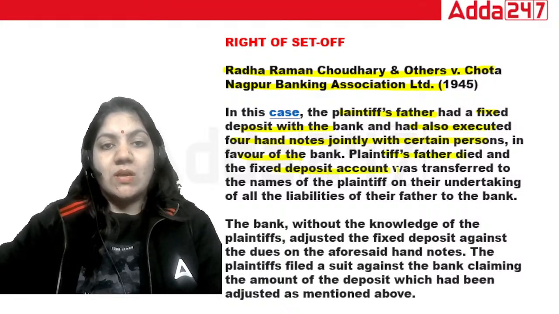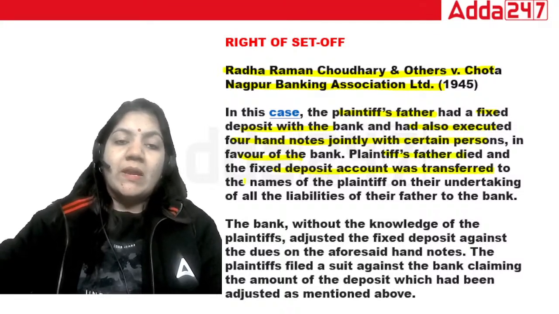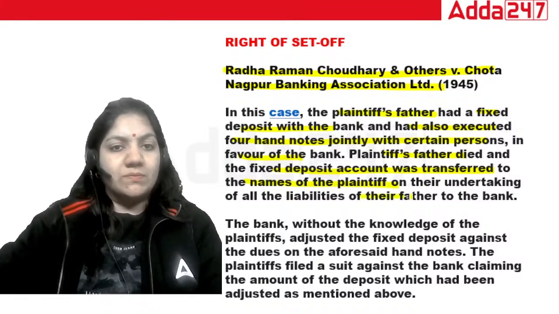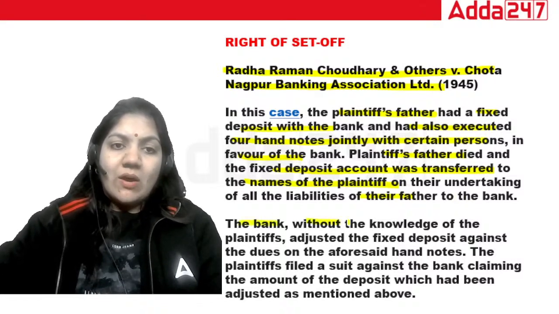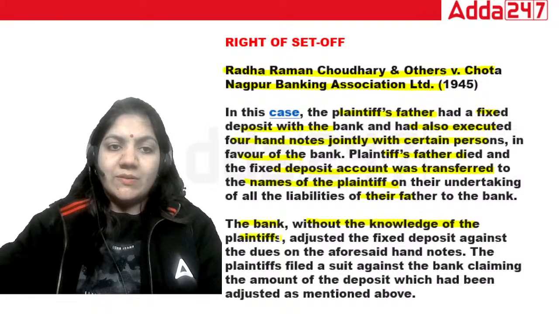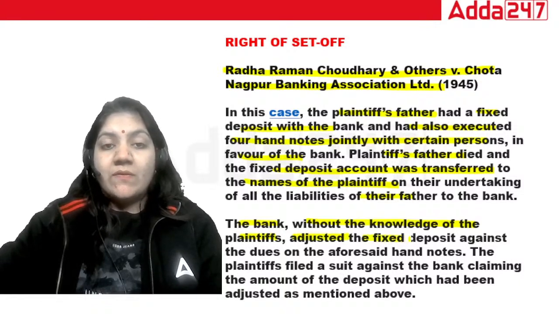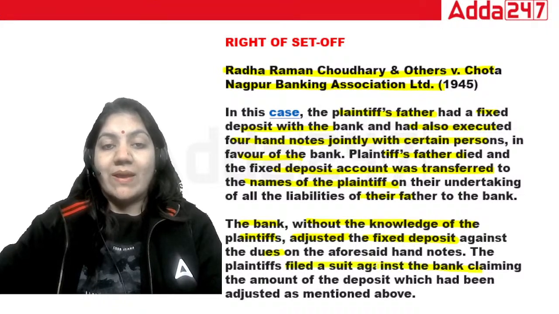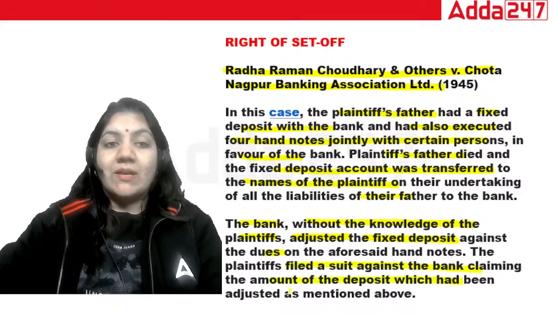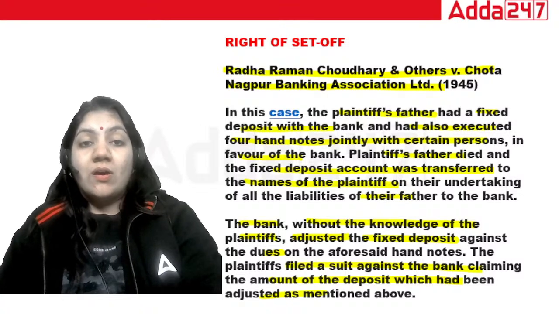The fixed deposit account was transferred to the name of the plaintiff on their undertaking of all the liabilities of their father to the bank. The bank, without the knowledge of the plaintiff, adjusted the fixed deposit against dues. The plaintiff filed a suit against the bank claiming the amount of deposit which had been adjusted. So this is called right to set off.